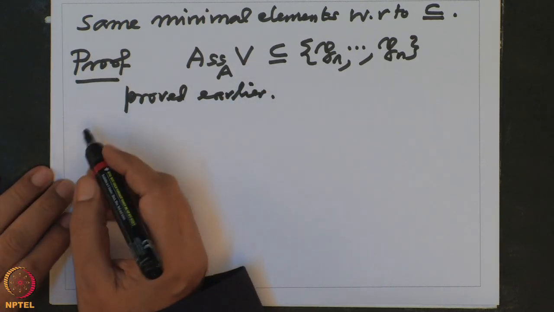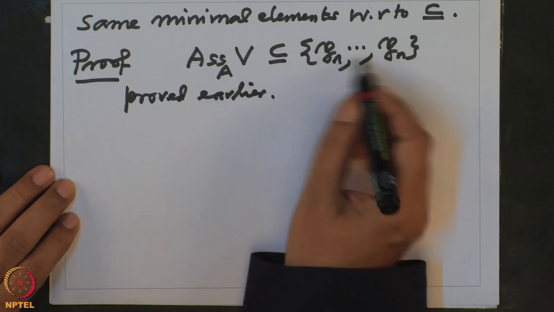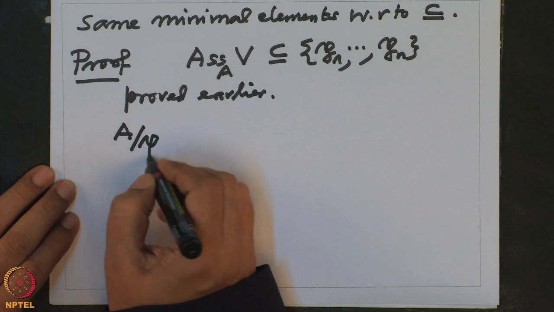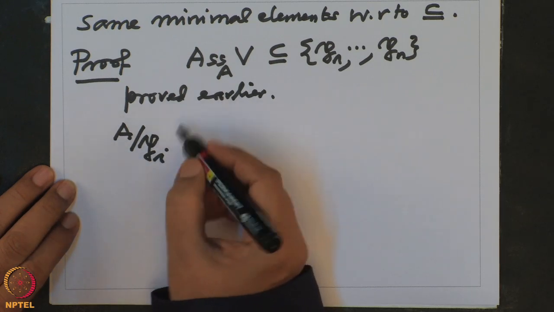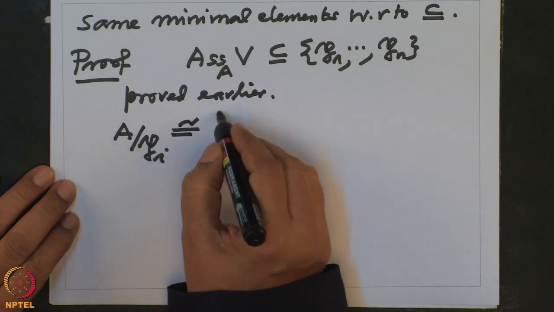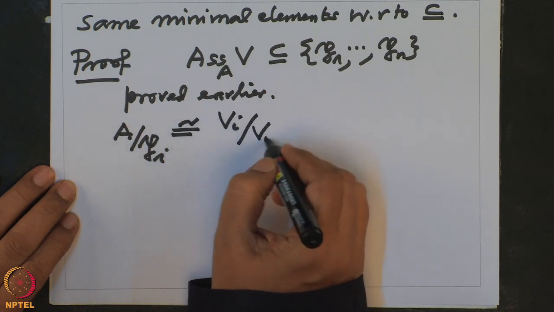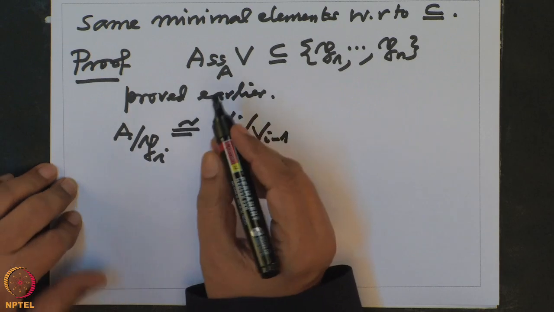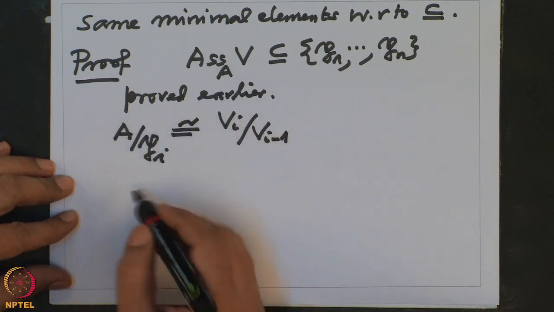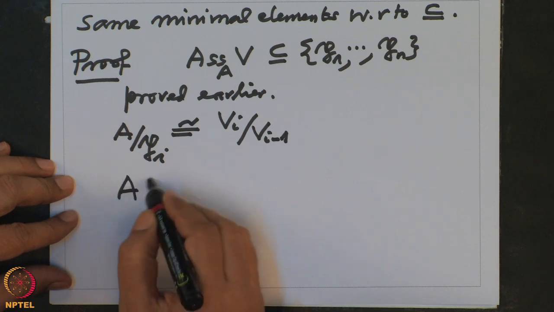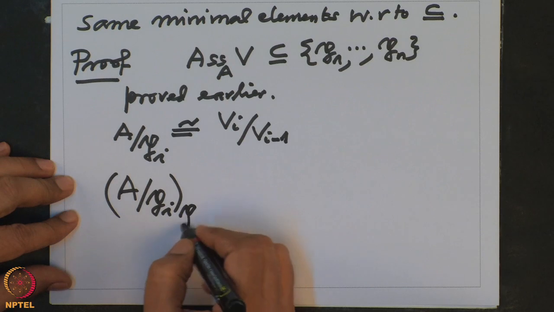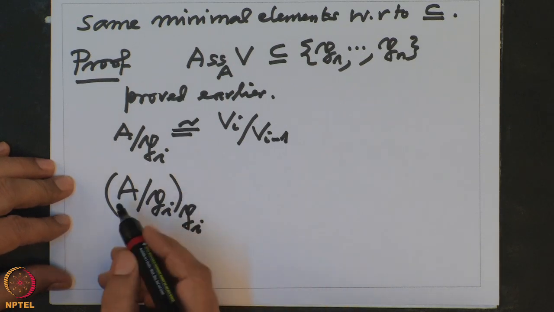All right. And what do you know about how these Pi's are? A mod Pi is precisely the ith subquotient. So this is isomorphic to Vi by Vi minus 1. That is what is given to us. So, therefore, when I localize, now this is the residue class ring. When I localize A mod Pi at Pi, this is definitely non-zero.